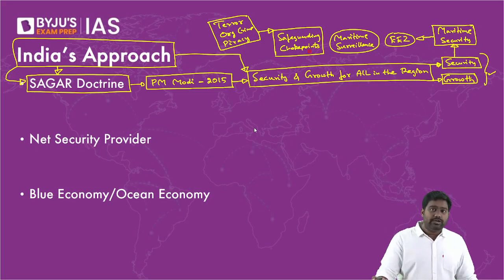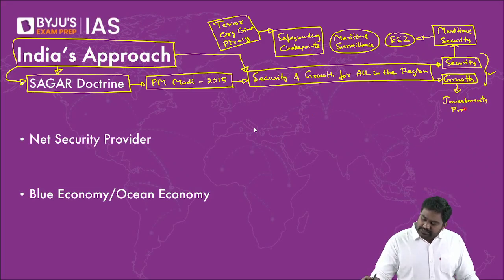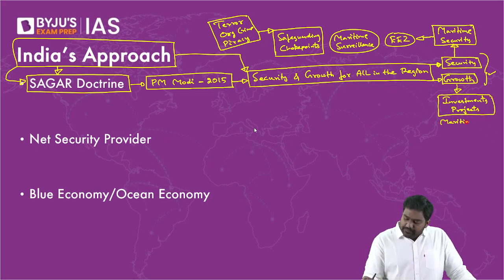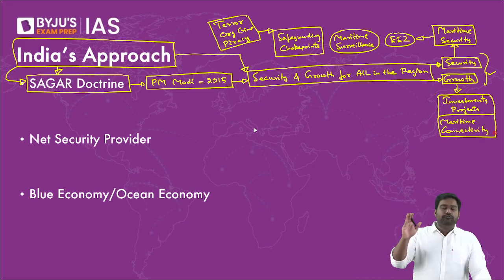And we are promising growth, economic growth, through investments, through Indian projects, by connecting these countries with the Indian economy, by interlinking our ports, by establishing better maritime connectivity. This is the priority of our Sagar doctrine. All right, security and growth for all in the region.